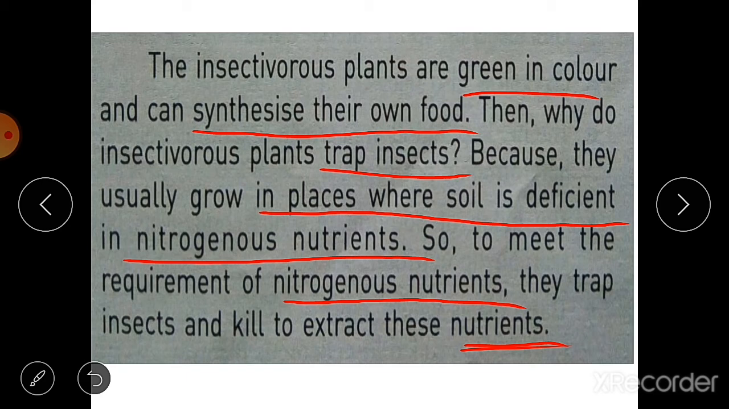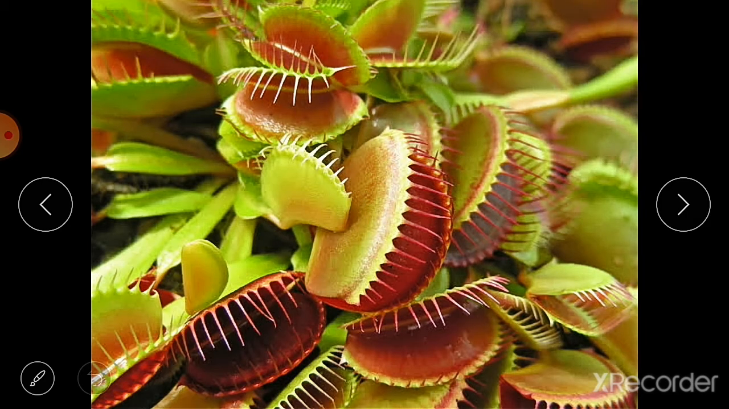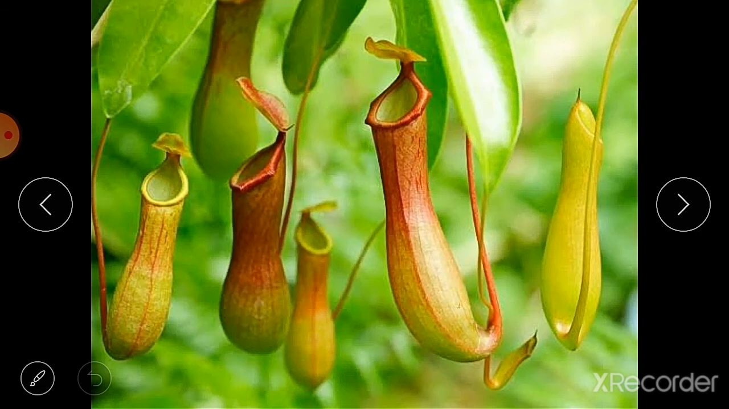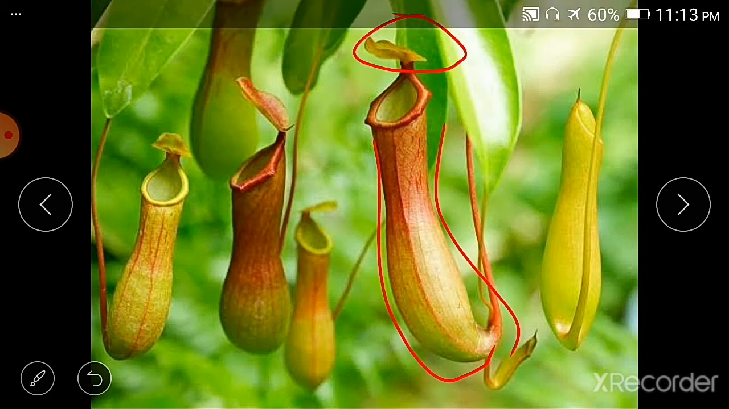That's why these insectivorous plants trap insects. Here you can see the pictures of some insectivorous plants. This is Venus flytrap. Suppose an insect sits or lands here, then these leaves get folded and closed, and then this insect is digested inside. This is Venus flytrap. This is the pitcher plant. You can see the shape is like a pitcher. This is the modified leaf. This is the lid of that pitcher.